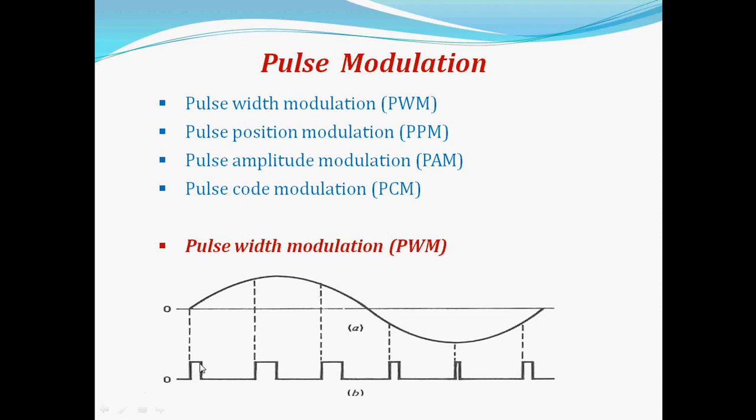Initially it will have less width, the positive half cycle of the pulse has less time interval, whereas for the rest, the zero state, it will have the maximum time interval. Again there is change for this portion of the input signal, which will have a different time interval. Accordingly there is change in the pulse. The pulse will have different duty cycles in this case.